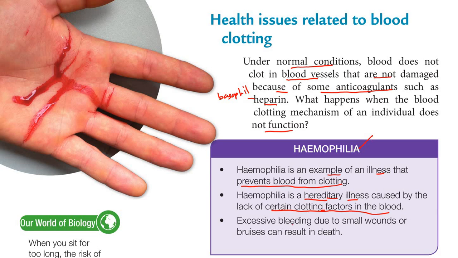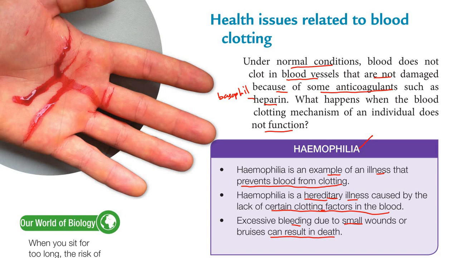So excessive bleeding due to small wounds or bruises can result in death. For a person that suffers this disease, even a small wound can result in death, because the blood cannot clot and keeps coming out from the wound. So this is the disease known as hemophilia. I think we should thank God because our blood clotting process occurs normally. If not, we would get this disease. If you have this disease, you have to check whether it is from your father or mother.